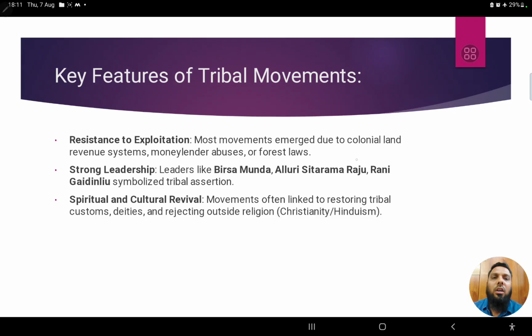Hope you got an idea of it. I hope this covered the entire idea of the Paika rebellion, and also the other tribal movements that happened in India. Important ones were included.